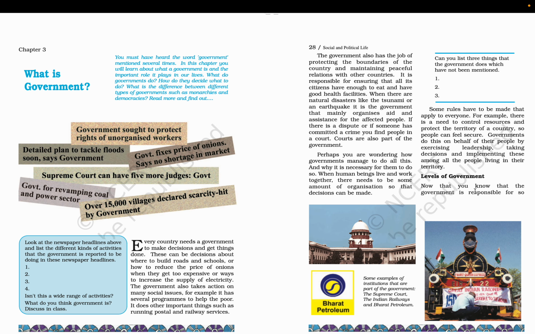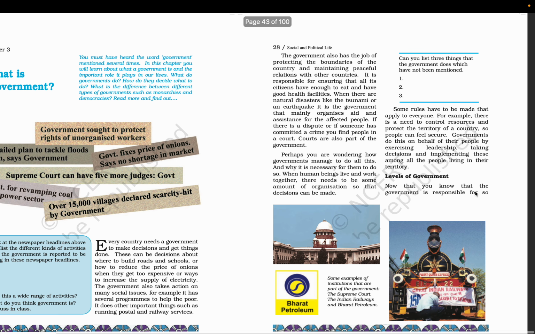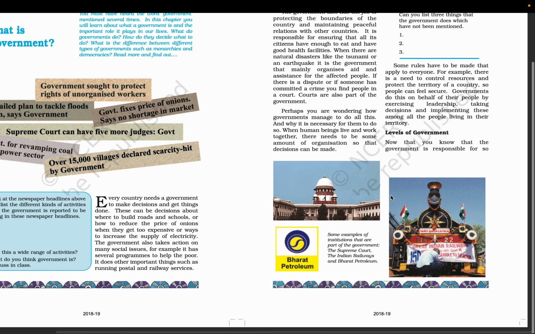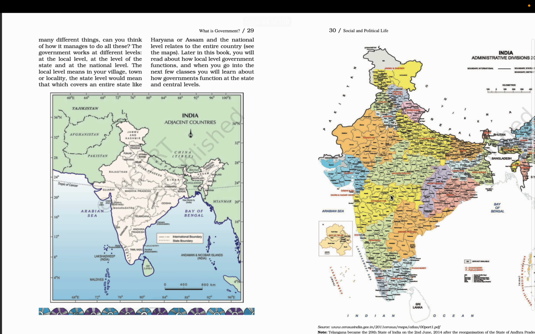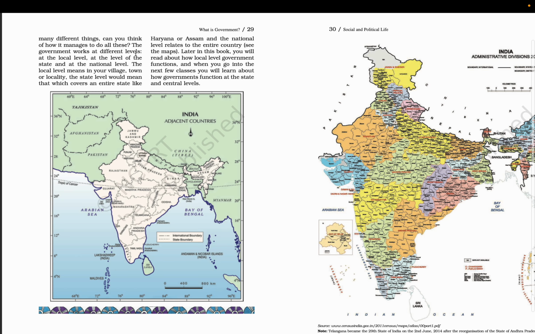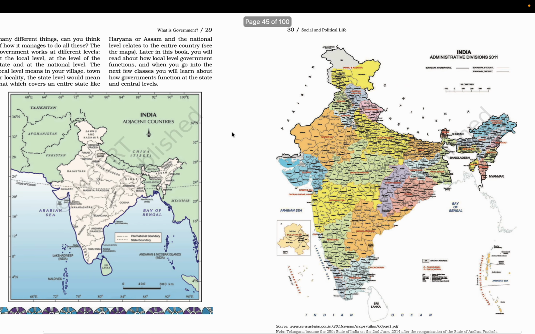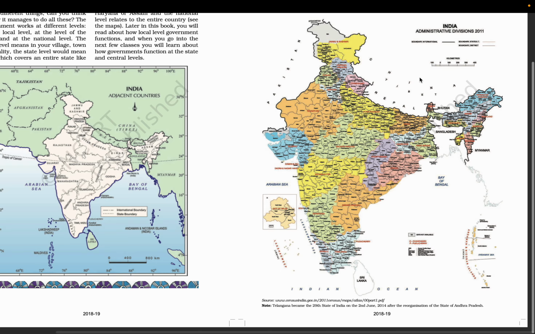Levels of government. Now that you know that the government is responsible for so many different things, can you think of how it manages to do all these? The government works at different levels: at the local level, at the level of the state, and at the national level. The local level means in your village, town, or locality. The state level would mean that which covers an entire state like Haryana or Assam, and the national level relates to the entire country. Later in this book you will read about how local level governments function, and when you go into the next few classes you will learn about how governments function at the state and the central level. So these are administrative divisions, not necessarily separate.